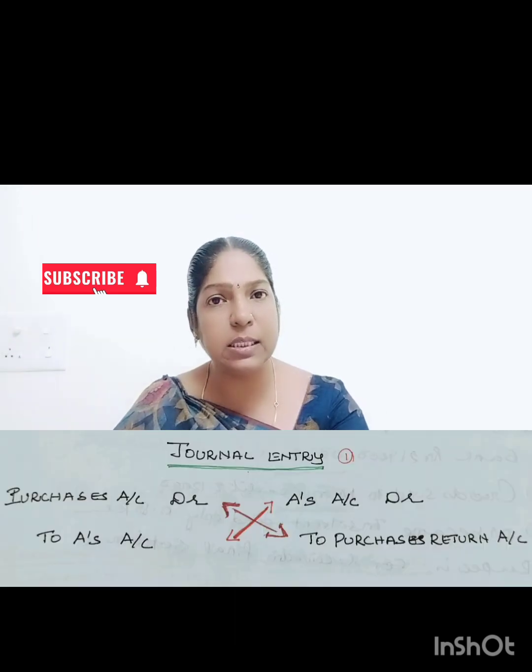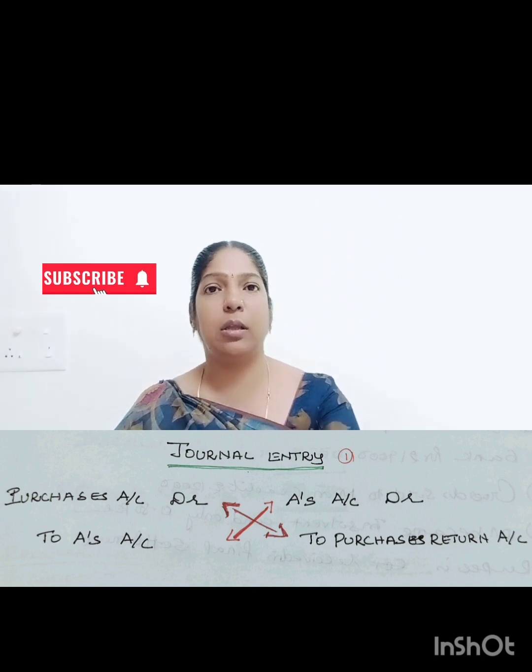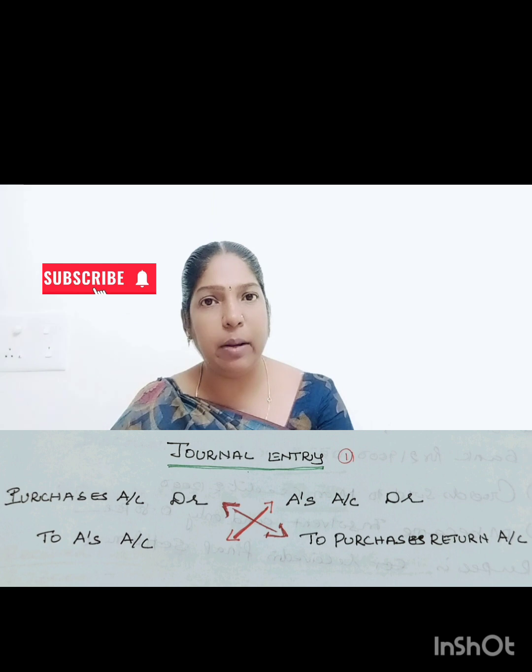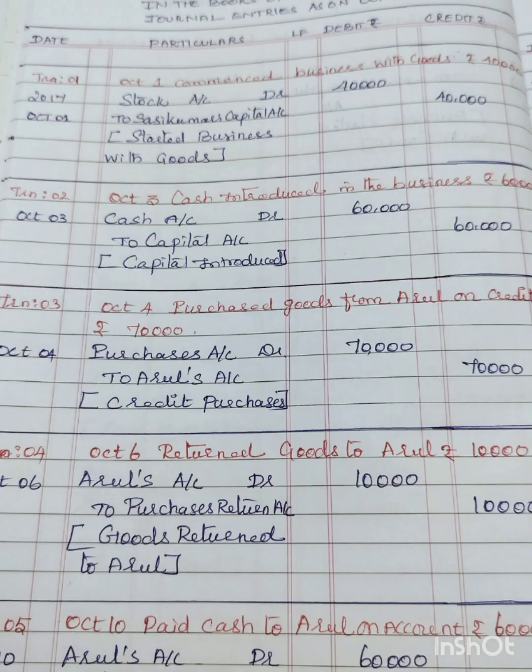What is the journal entry? Journal entry is very simple. Because the rule of the purchases return is just opposite to the purchases account. If purchases account is debited, purchases return account will be credited. So, as per the rule of the purchases return account, Arul account debit 10,000 rupees, to purchases return account 10,000 rupees. What is the narration? Goods returned to Arul.